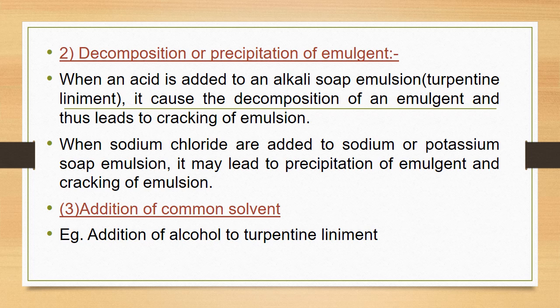For example, when an acid is added to an alkali soap emulsion such as a turpentine liniment, it can cause the decomposition of emulsifying agent, which in turn leads to the cracking of emulsion. Similarly, for precipitation, when sodium chloride is added to sodium or potassium soap emulsion, it may lead to precipitation of emulsifying agent and it will lead to the cracking of emulsion.